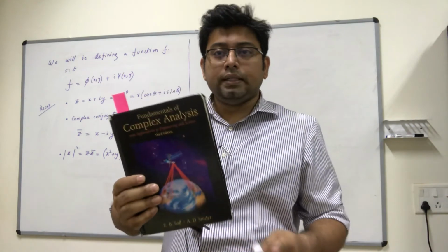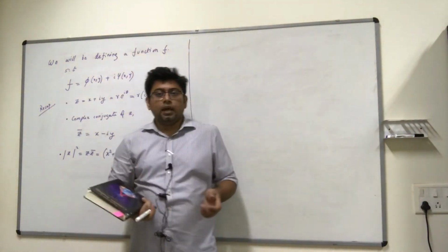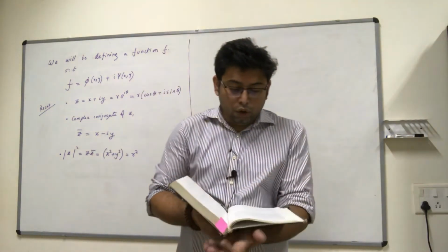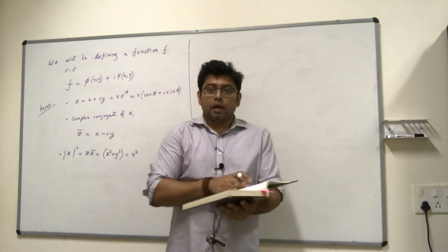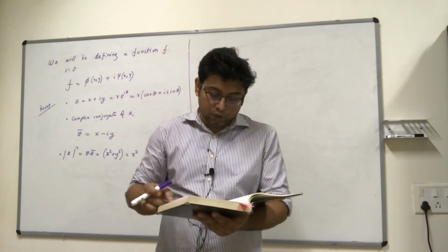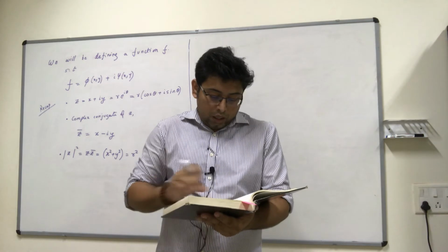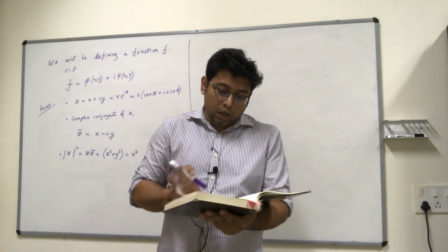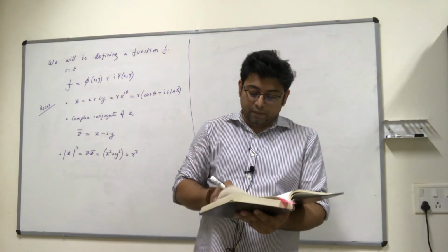Or this portion can be found in any text that deals with elementary complex analysis. We are not going to go too deep into complex analysis, but we still want to discuss some very, very basic issues of complex numbers. So now let's say there is a complex valued function f(z).